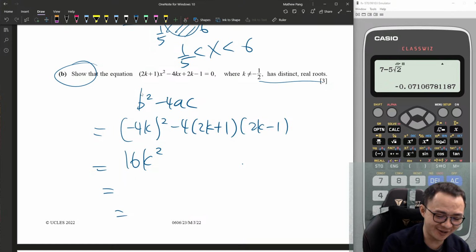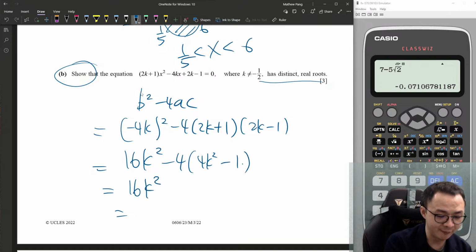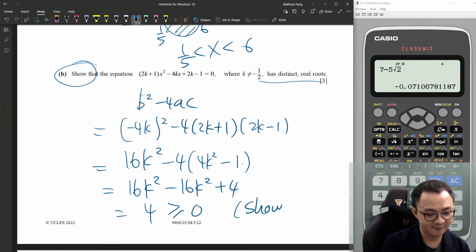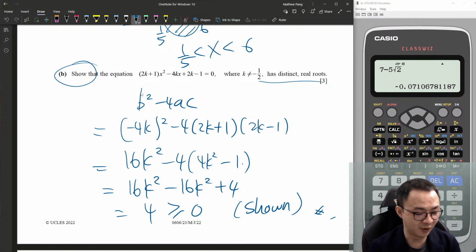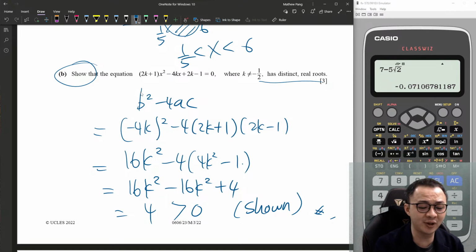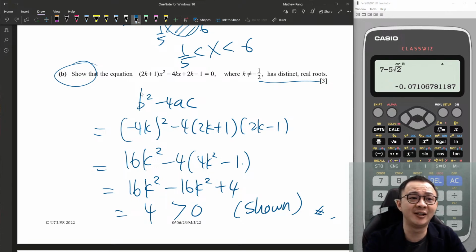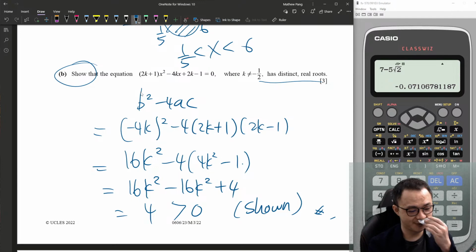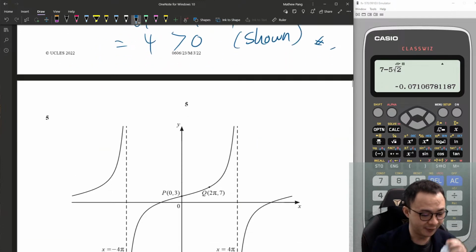Alright, so let's see. Then 2k plus 1, 2k minus 1 is 4k squared minus 1. Okay, so this one is 16k squared minus 16k squared plus 4. So eventually you will get 4, right? Which is bigger than 0. What am I doing? Which is bigger than 0? Show. Because for these two distinct roots, you should get b squared minus 4ac bigger than 0. And this is bigger than 0. Okay, so not too hard.